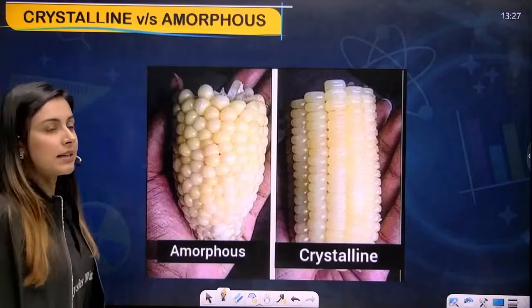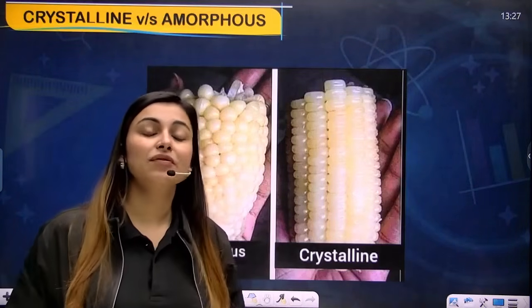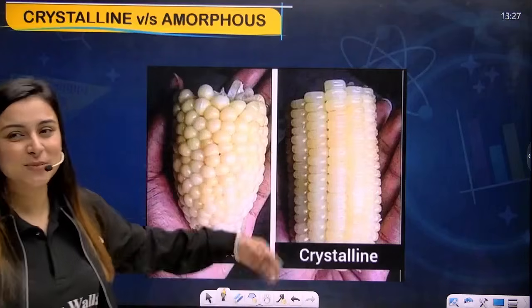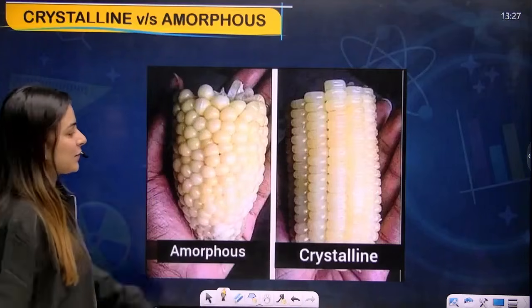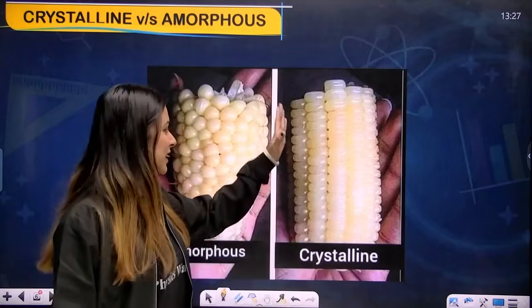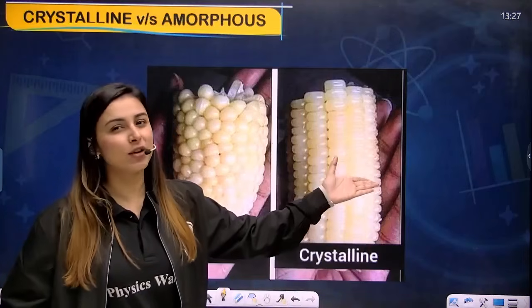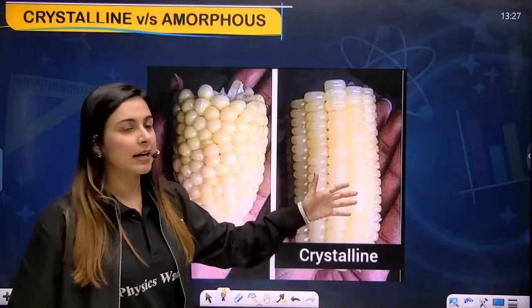Now you can see this, and if you want to understand the difference between crystalline and amorphous solids arrangement, you can see it here. Since we talk about the crystalline solid, there is an ordered arrangement. Just see, you might have eaten this, right? Yeah, you all like corn, right?